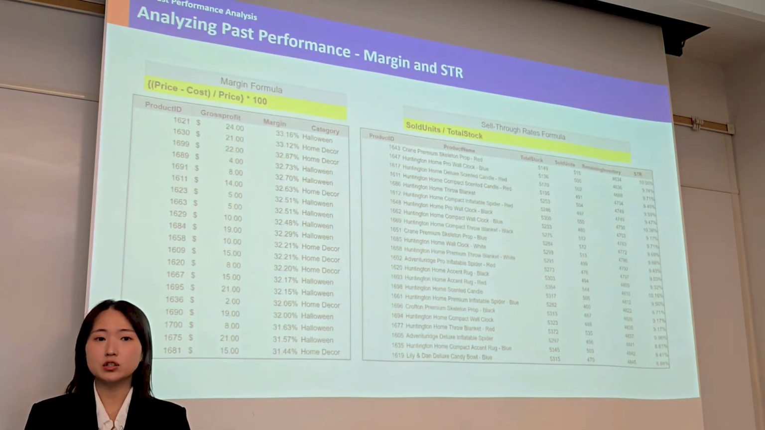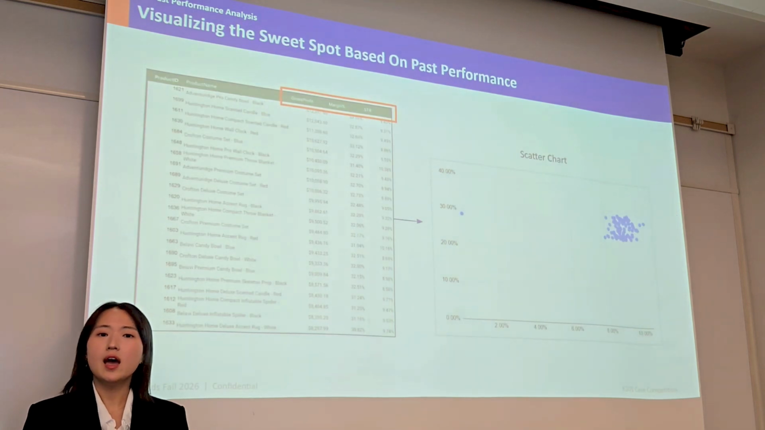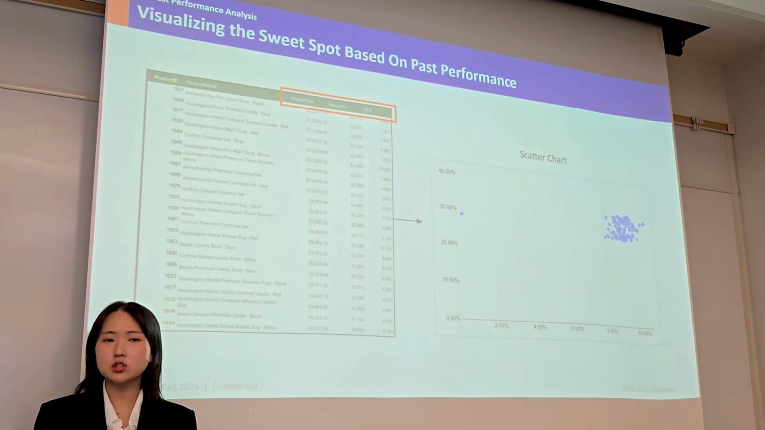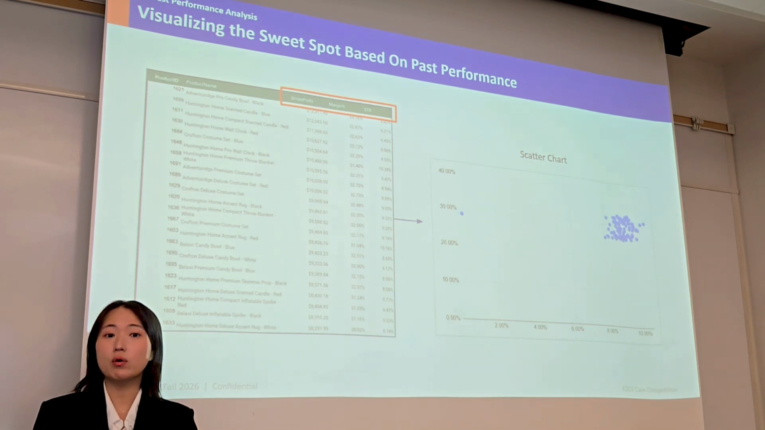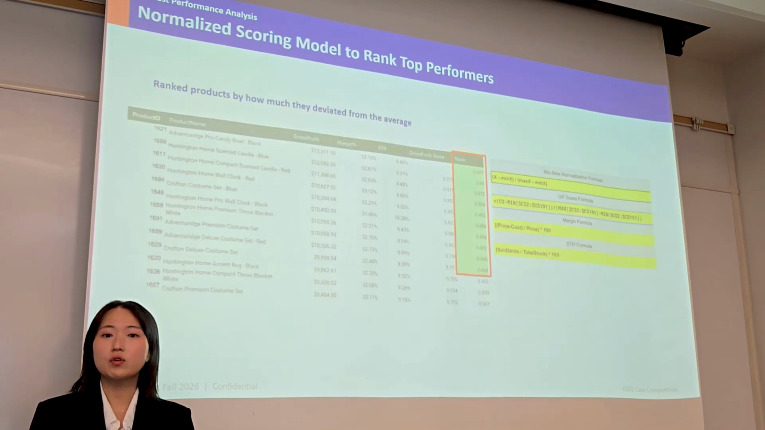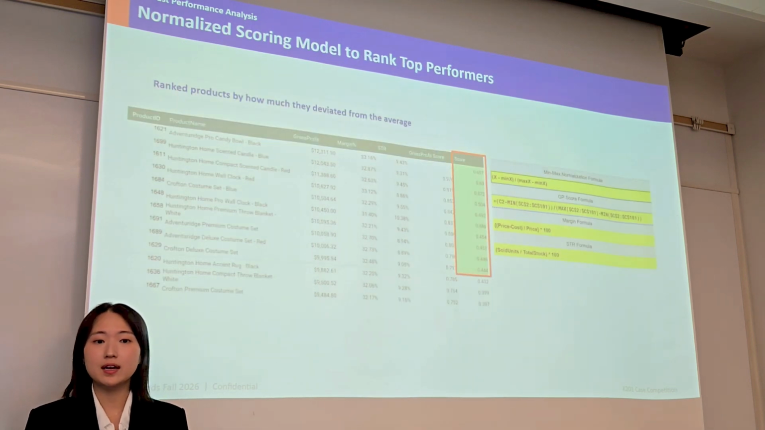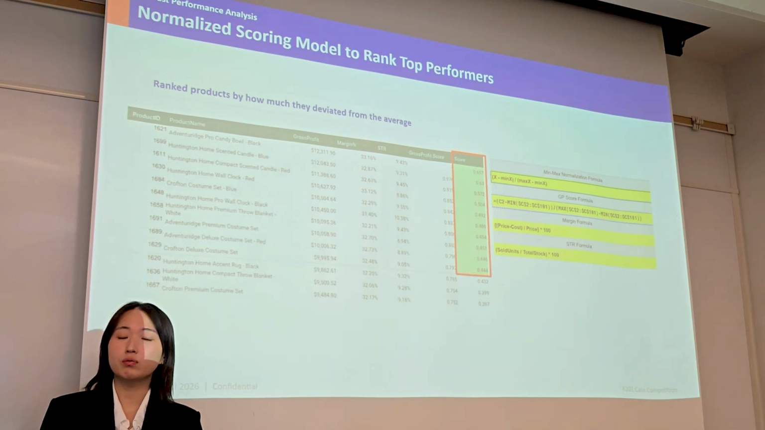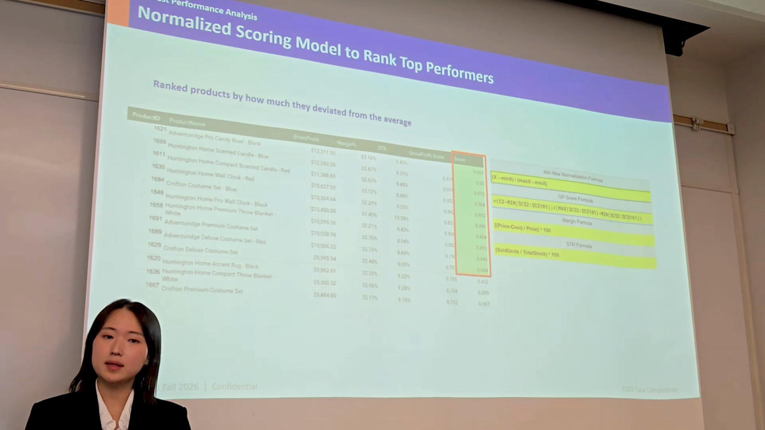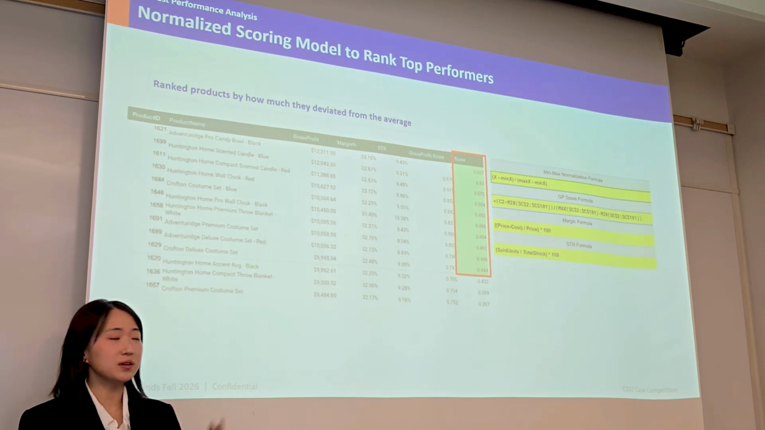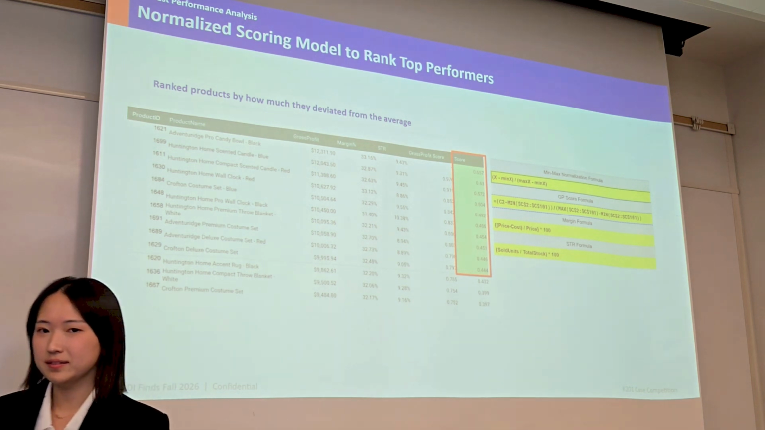Initially, we attempted to visualize a sweet spot using a scatter chart. However, most products were densely clustered, making it difficult to identify meaningful differences. Therefore, we shifted our approach. Rather than focusing on absolute values, we focused on how much each product deviated from the average. Since gross profit was significantly larger than the other 2 metrics, we applied min-max normalization to scale it between 0 and 1. Using this score, we identified the top 10 products. Now I'll pass it to Sean.